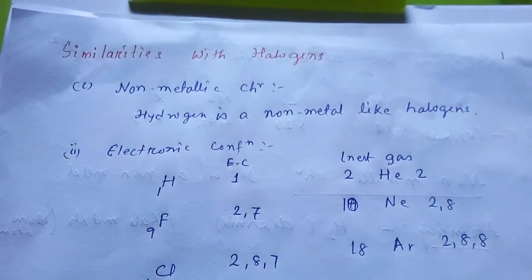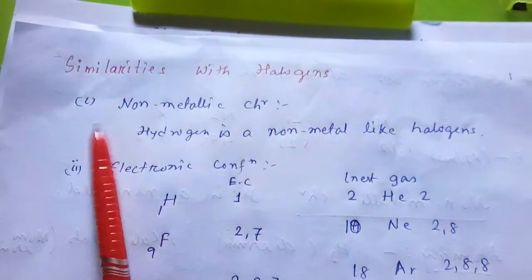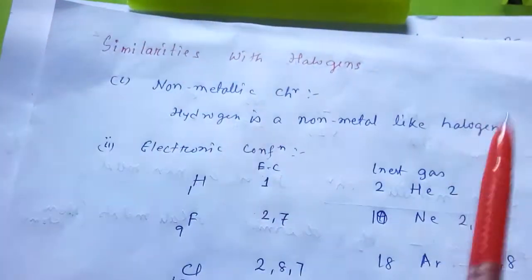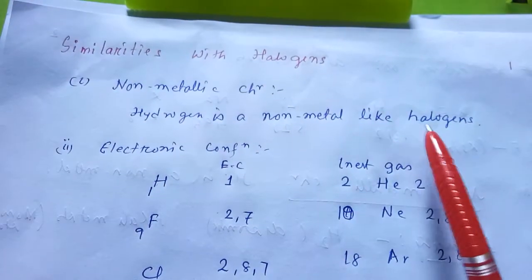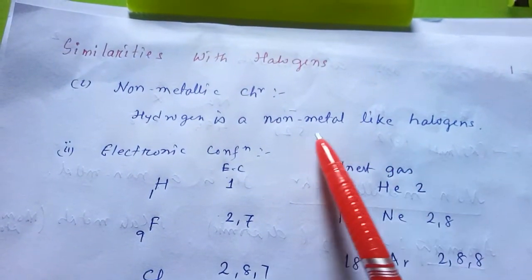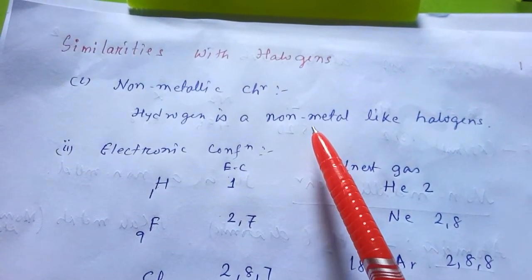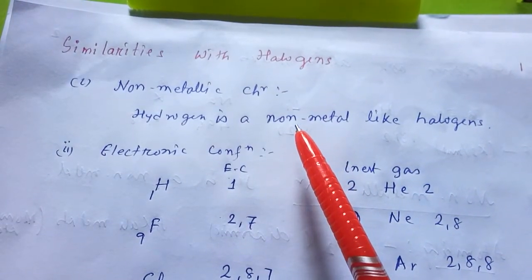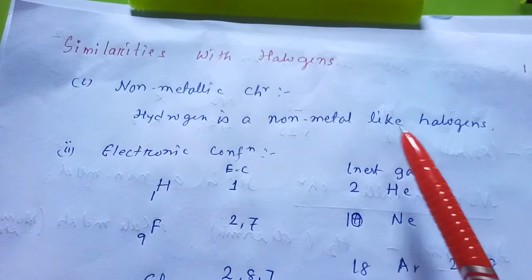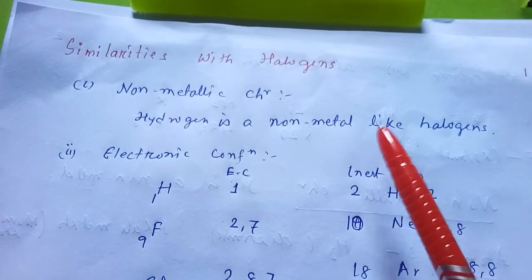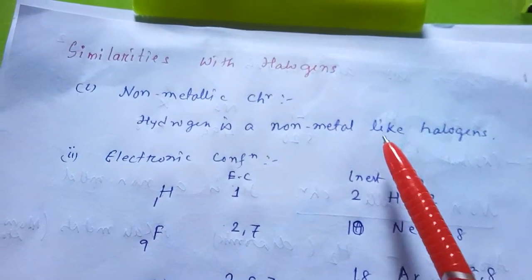Today we'll start the similarities of hydrogen with halogen. Now the topic is similarities with halogen. First of all, the non-metallic character. Hydrogen is a non-metal like halogen. So hydrogen is non-metal. For example, if I write NaH, the H is non-metal, sodium hydride. Like halogen, NaCl, Cl is the non-metal.